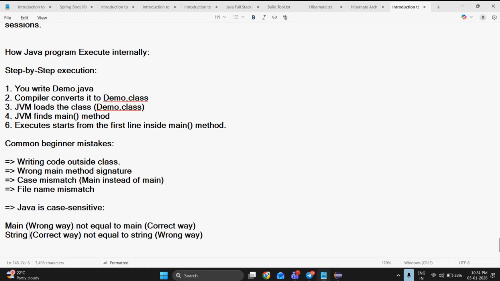So with this, I can say we have covered in this session the basic program structure we should follow, why we need to follow the basic structure, and what a Java program structure basically contains. What the package is and everything will be discussed in the upcoming class. I told you what a class is, what a main method is, and how it executes internally. I told you each and every keyword, what is meant by public, static, void, main, and String args, and the complete execution process was explained clearly step by step.